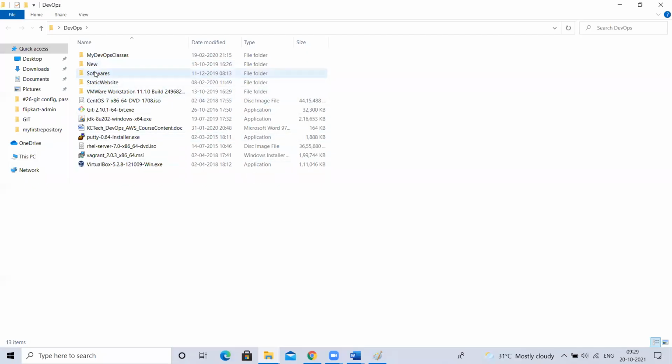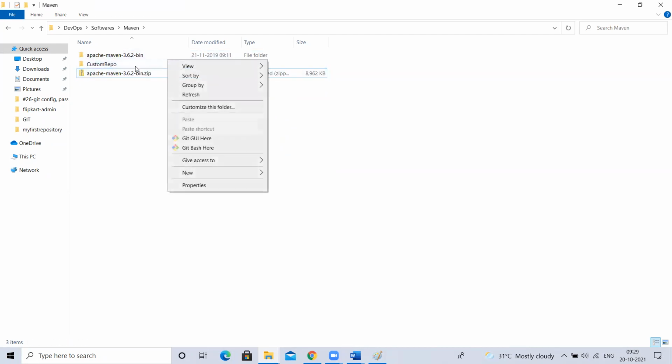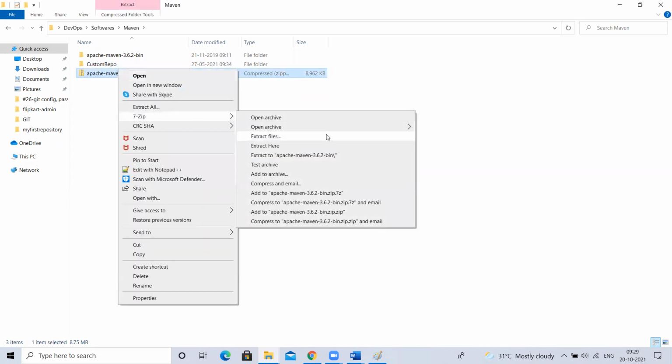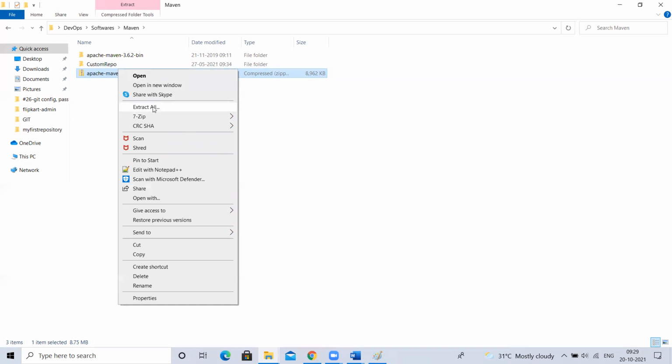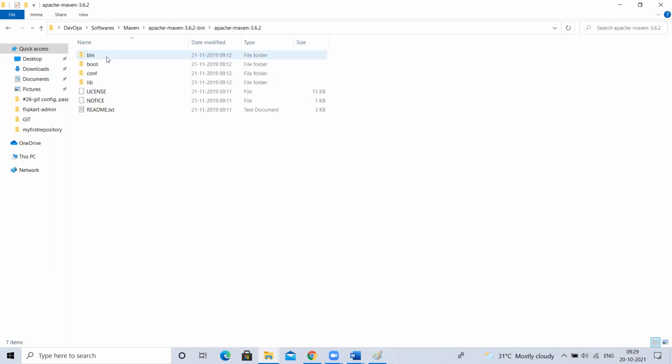When you take that, you'll get a zip file like this. So you have to right click on this and unzip it. Okay, you have to unzip it. If you have 7-zip, you have to extract, I use 7-zip, or else normally you have to unzip it. Okay. So once you unzip it, you will get a folder like this. This is nothing but your Maven home directory. Maven home or Maven home directory we call.